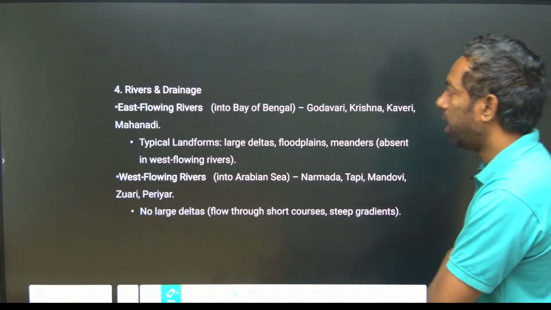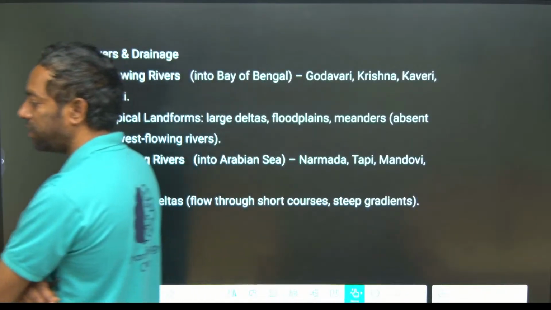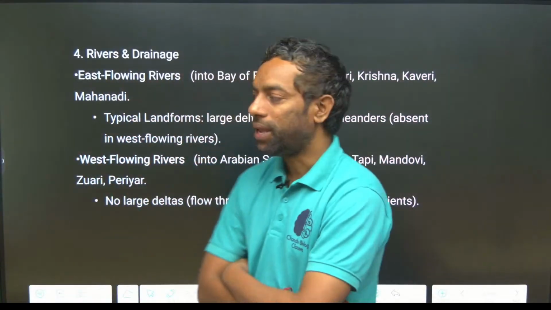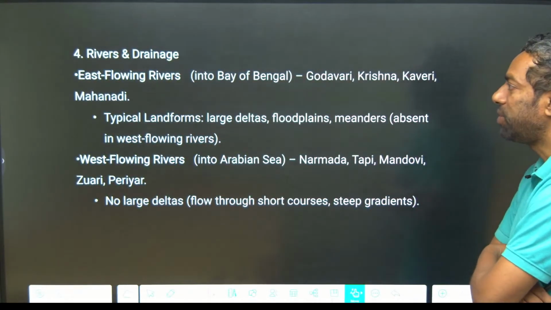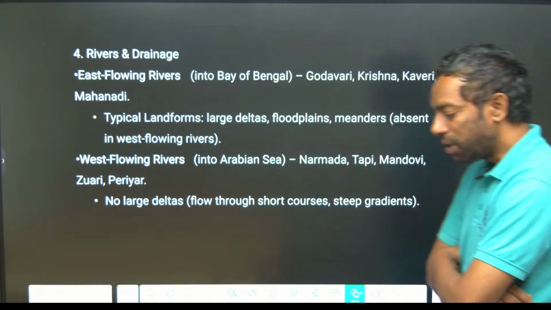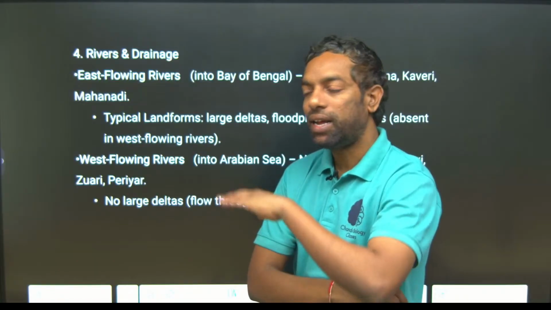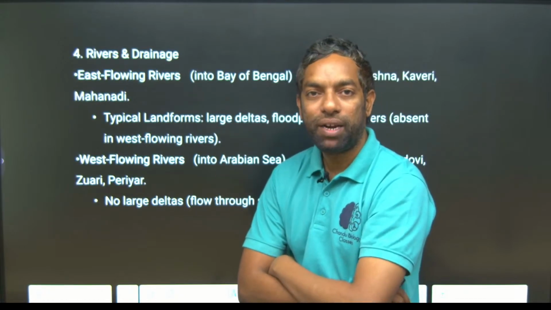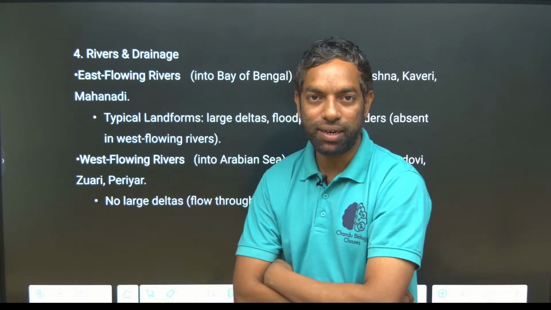Okay, rivers and drainage in the mainland. In the mainland, in the plateau area, there are east flowing rivers. Mainly this plateau area, the mainland area, flows from the west to the east slope. In that way most of the rivers originate in the west part, mainly the Western Ghats, and flow eastward into the Bay.